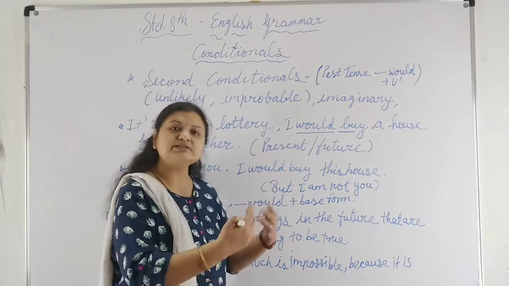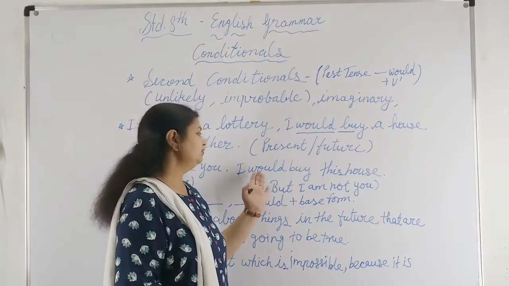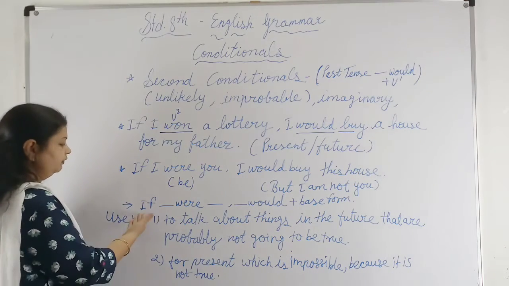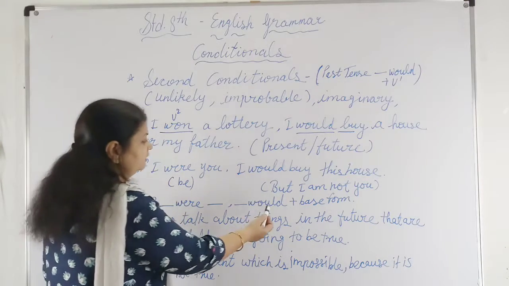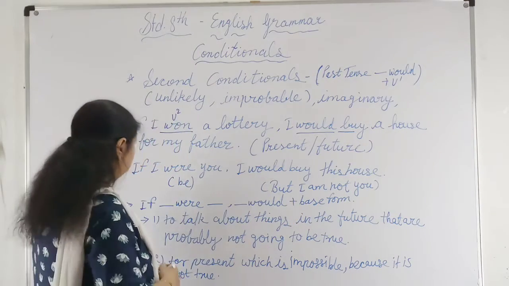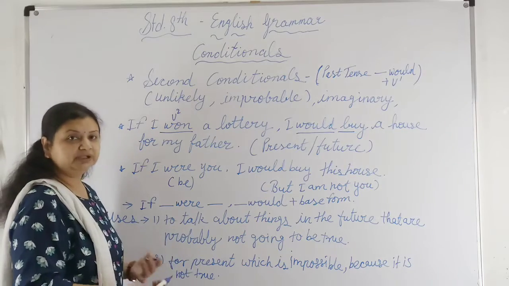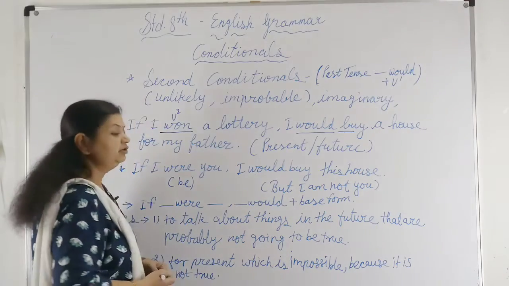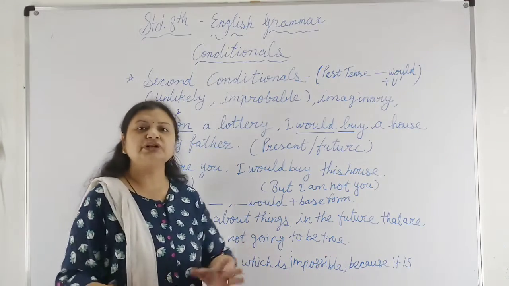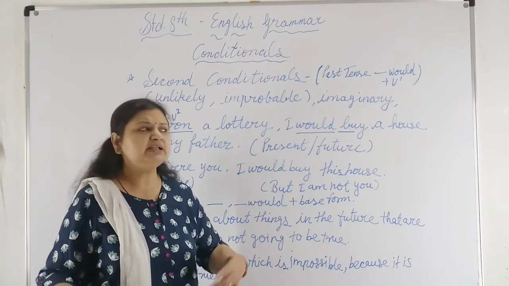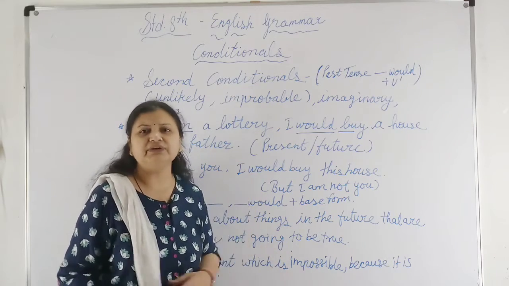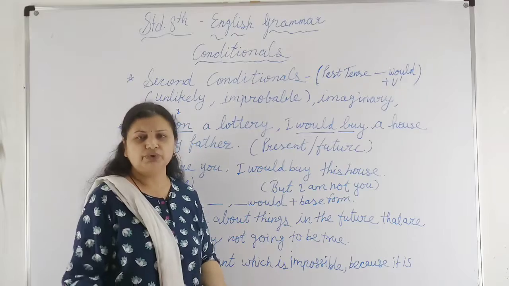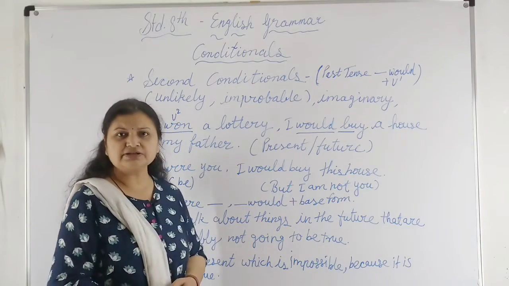Okay, and when we are using the past form, we will use would here, not will. Now see, the form is if plus were plus would plus the base form of the verb. Now the uses, I would like to repeat again: to talk about things in the future that are probably not going to be true. In some condition, if it were completed, we would think about it at that time, but right now it will not be completed in the future. Okay, so in that condition we can use the second conditional clause.